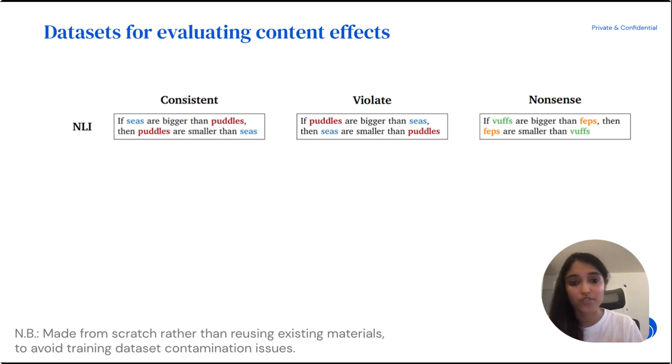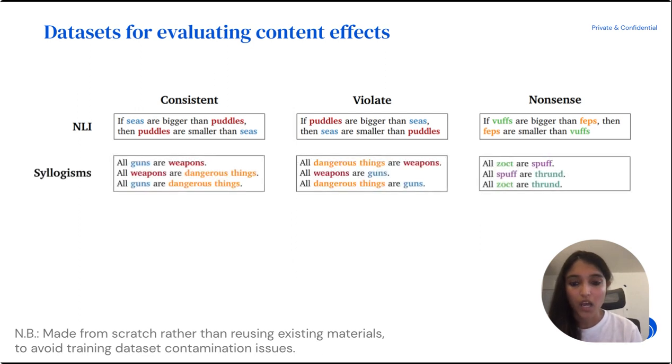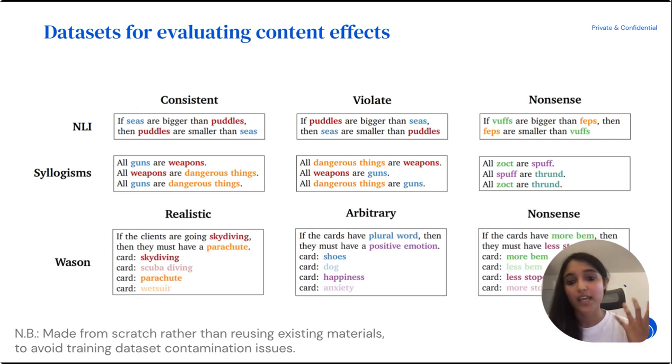They violate previous beliefs. And you also have a nonsense condition of, if WUFs are bigger than FEPs, then FEPs are smaller than WUFs. And so you can embed this sort of abstract structure where you have a consistent, a violate, and a nonsense condition by changing the actual x's and y's, the variables over which the logic operates, but the logical structure stays consistent and is always logically valid in all cases. So we also embed these into syllogistic reasoning. I won't go over that in detail. It's all in the paper, of course, as well as in a Wason card selection type task.